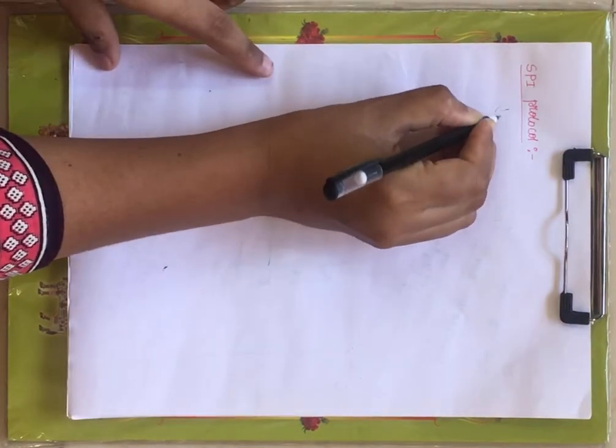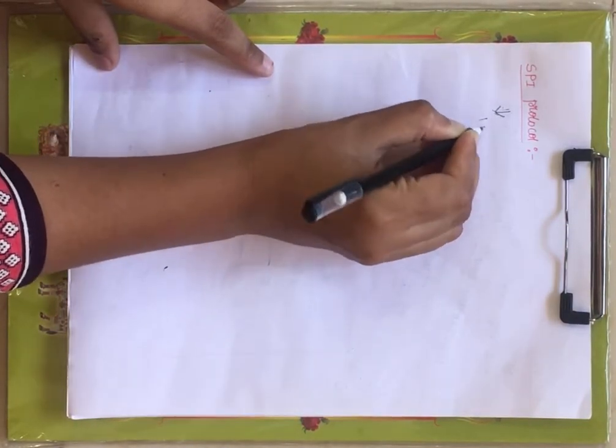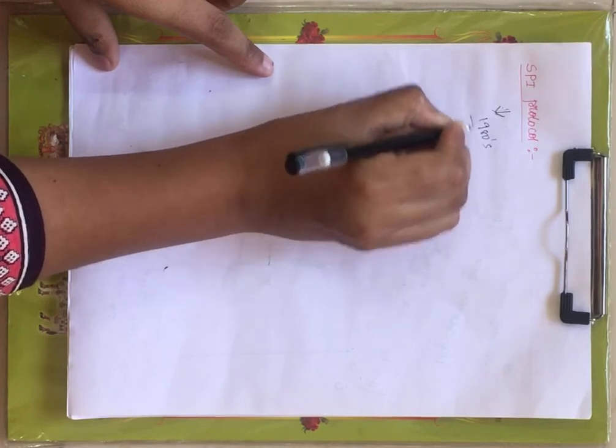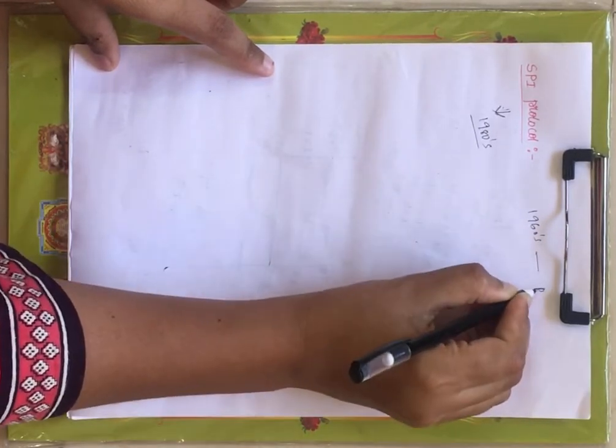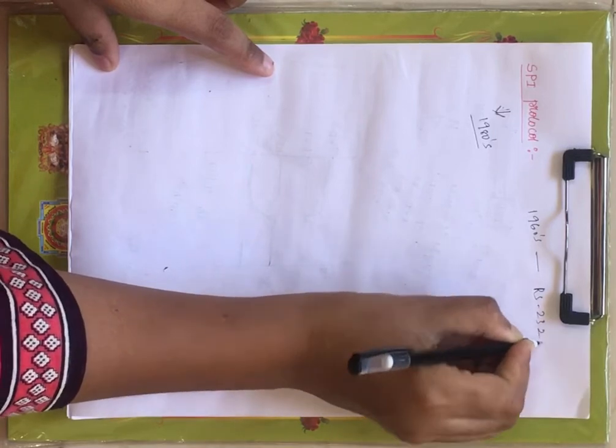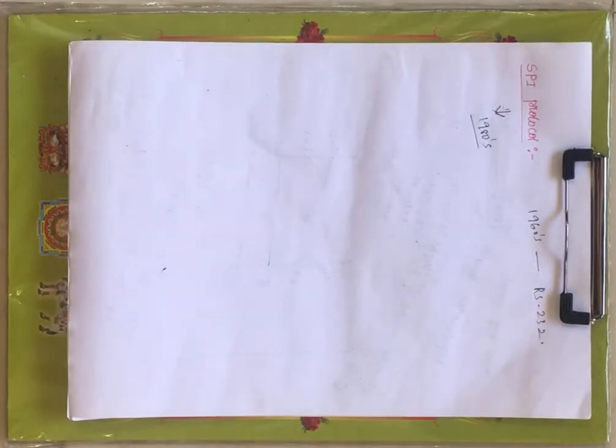Before SPI, in the 1960s, the first serial communication protocol was introduced, and that was RS-232.